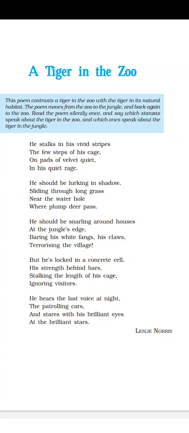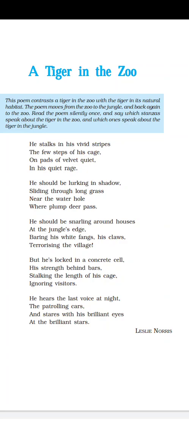Then the next stanza. But the poet talked about some situations, and now is again moving to that caged tiger. But he is locked in a concrete cell.